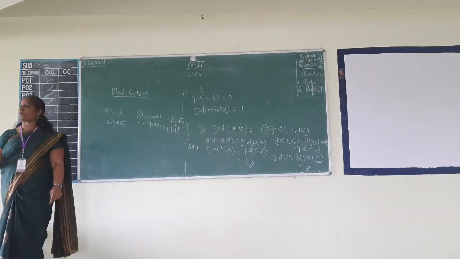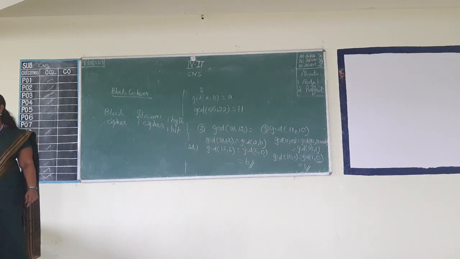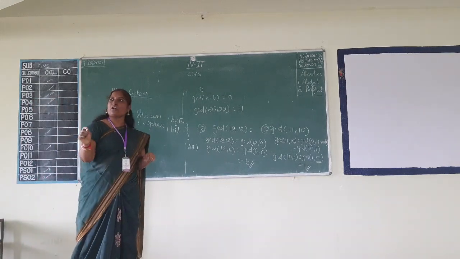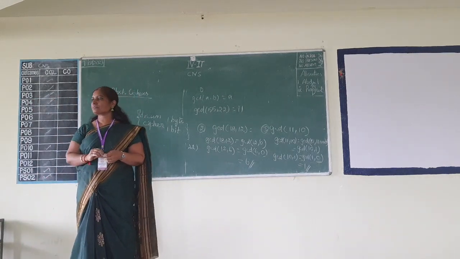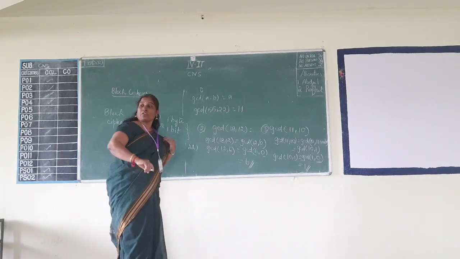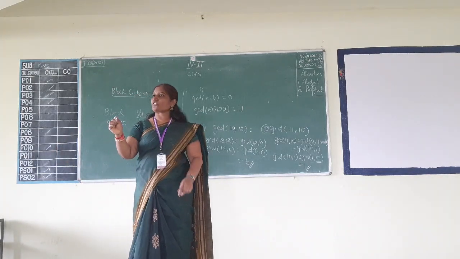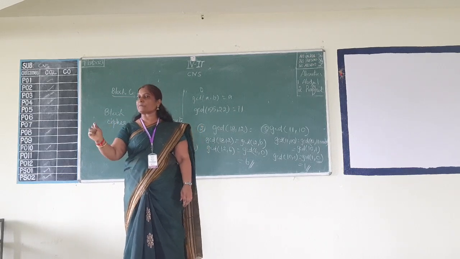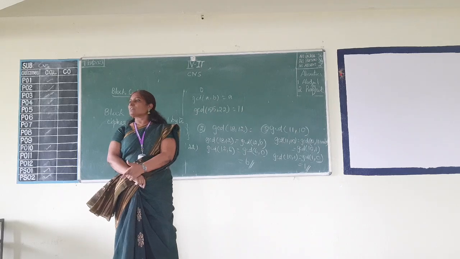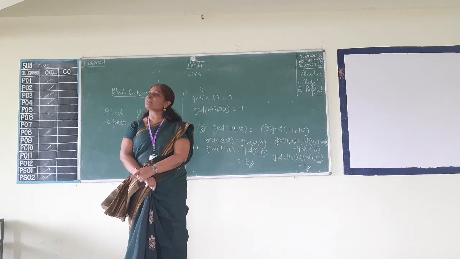If you are getting a question, how do you classify encryption algorithms or ciphers with respect to key? Symmetric cipher and asymmetric cipher.